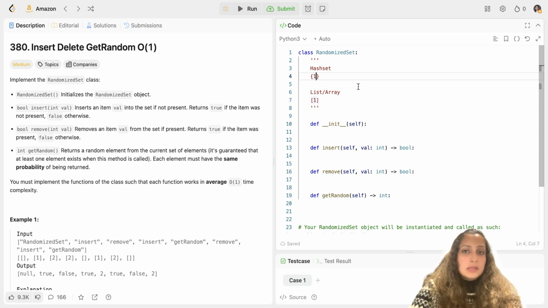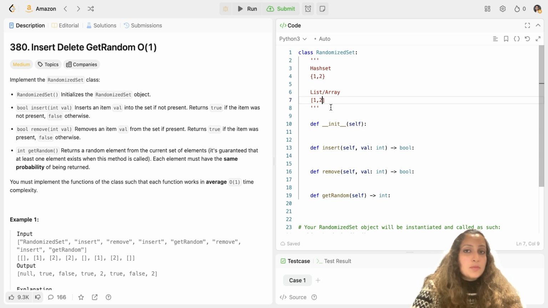After that, you insert 2. When you have to insert 2, it will check if the value 2 is already present there. It's not present, so it will insert it here, and I'll also add it in the list at the same time. Now say suppose you call getRandom. You will just input the indices 0 and 1 in the Python built-in random function. It will pick one index out of 0 and 1, and then you give the corresponding value for that index, which you can get from this list. That's how the getRandom function will work.